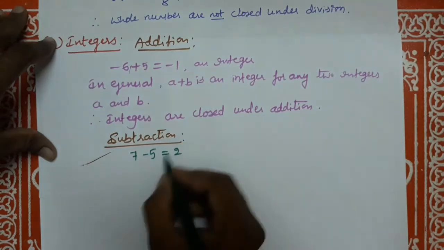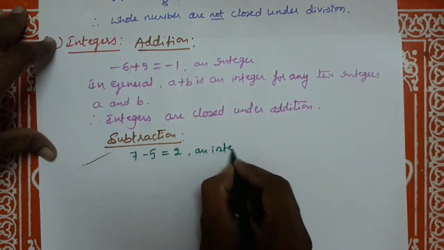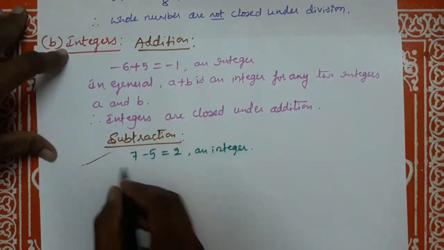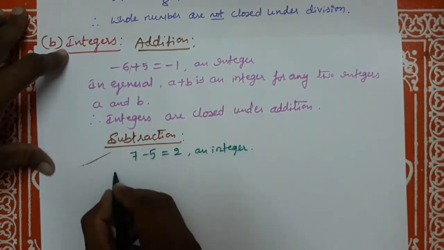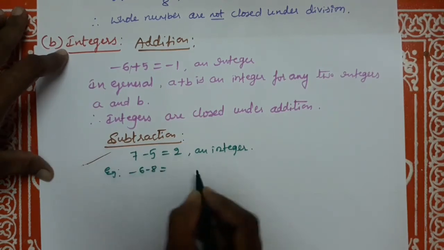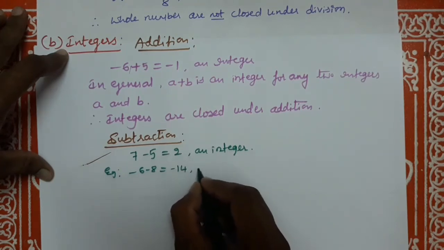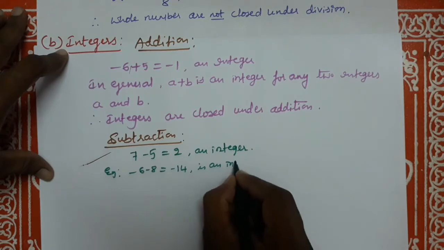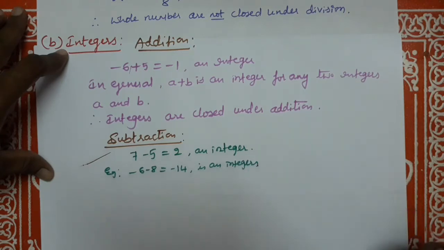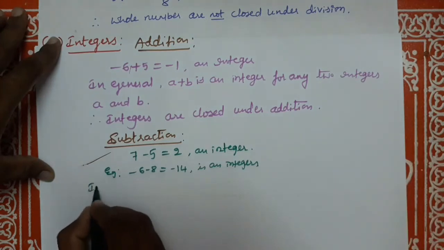Another example, minus 6 minus 8, which is equal to minus 14. It is also an integer. Therefore, integers are closed under subtraction.